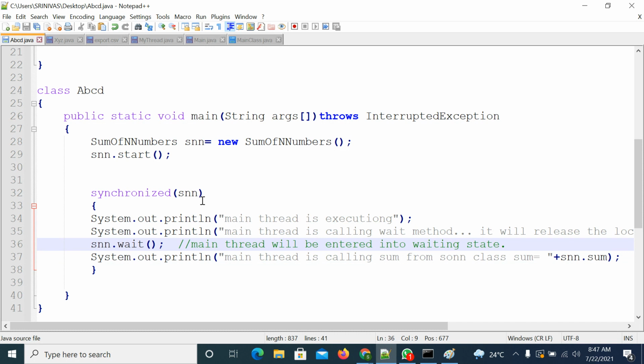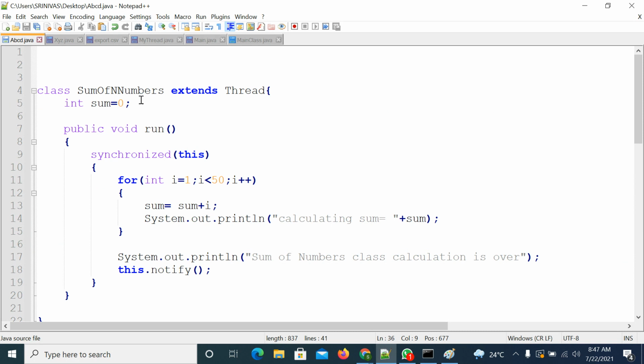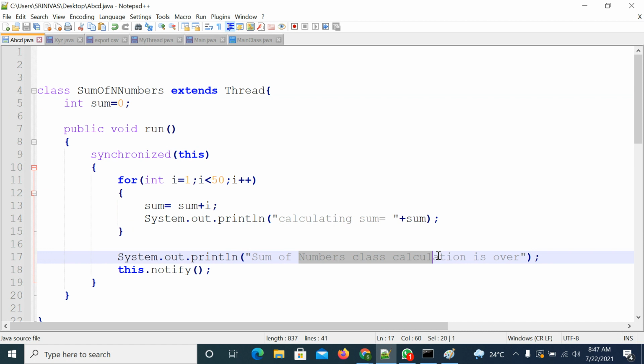By this time, the lock got released. The lock will be handed over to the sum of n numbers thread. Then it will calculate the sum of n numbers, and every time it will print the sum. After that, the task is completed.